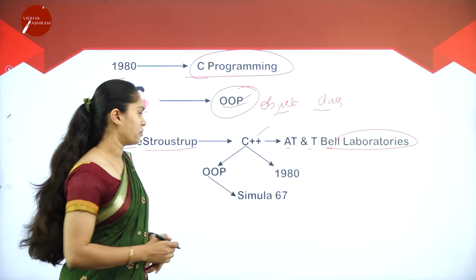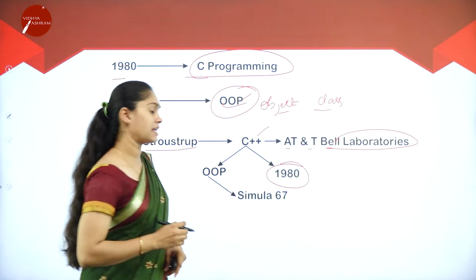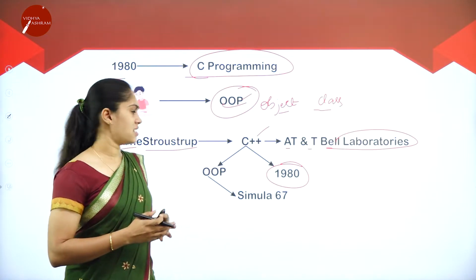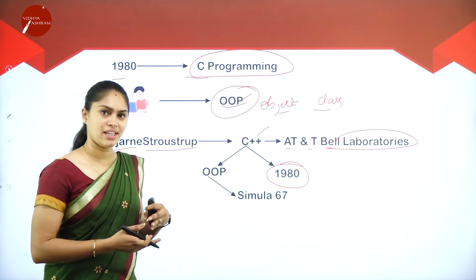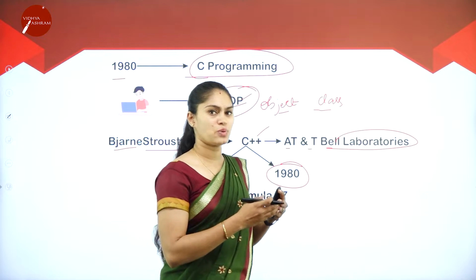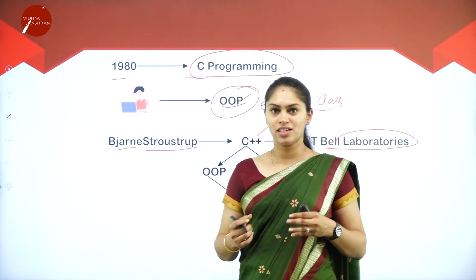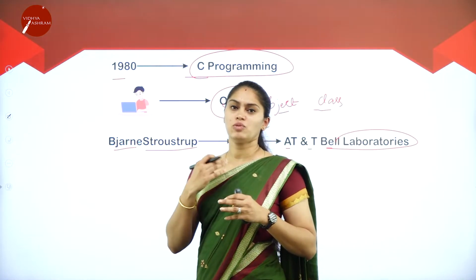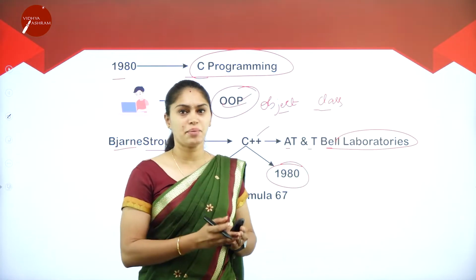He developed one programming language in the year 1980. After several years, he thought, why can't I implement this C++ with object-oriented programming? Earlier the C++ programming was very comfortable and was used with C programming.